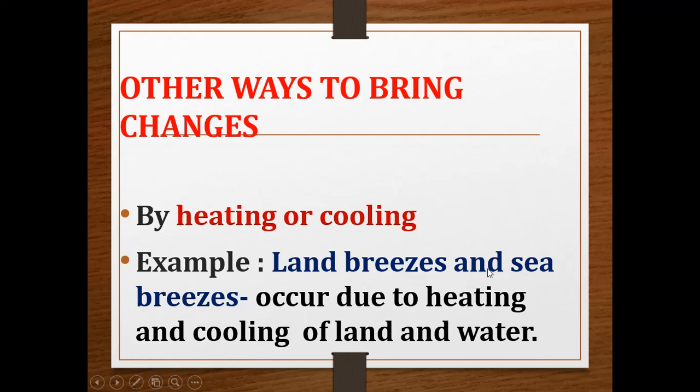So what is meant by sea breeze? Sea breeze means the cold wind which comes from the sea water during daytime when the land remains hot. Understood, children? Land breeze occurs during night time. Sea breeze occurs during daytime. So these changes occur due to heating and cooling of land and water. Understood, children?